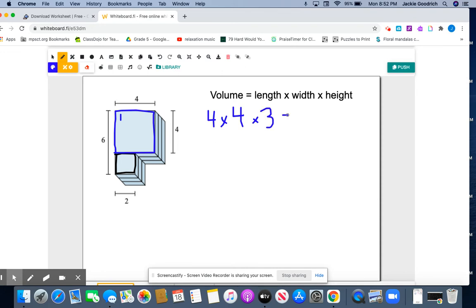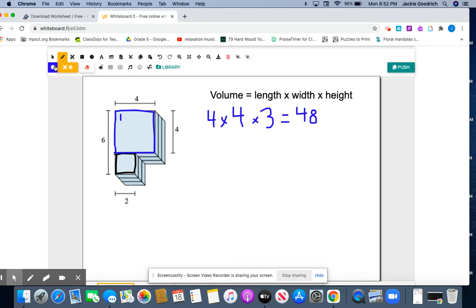And when I multiply these, I get 16 or 12, and this is easier for me to do 12 times 4, which is 48. Off the top of my head, I wouldn't know 16 times 3. I would have to write that out and solve it.